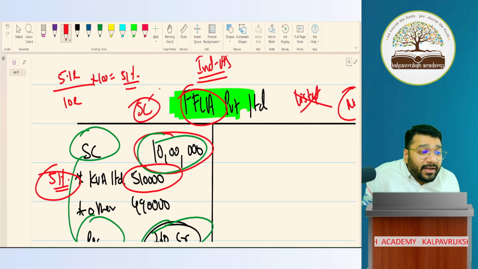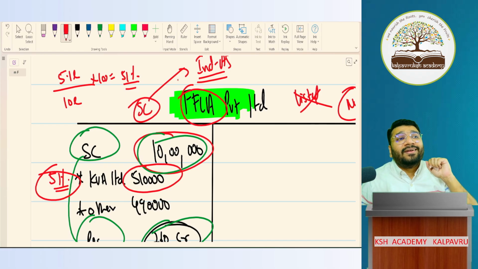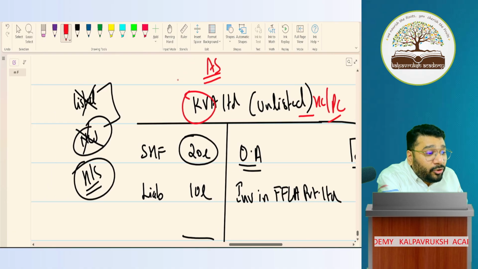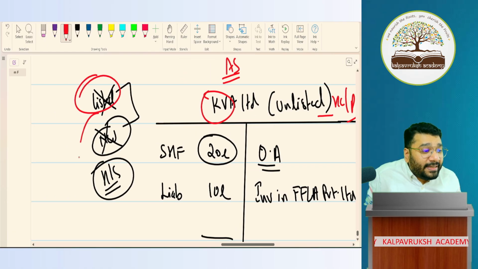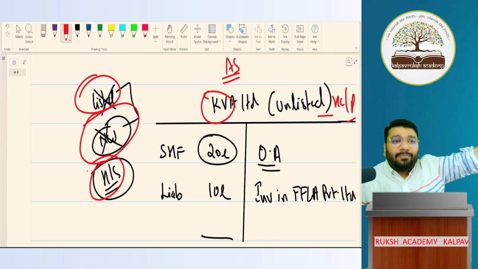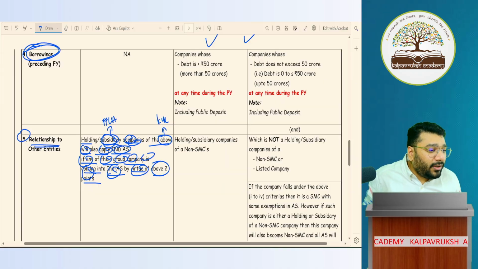Now, subsidiaries applying Ind AS. If subsidiaries are applying Ind AS, then the holding will also apply Ind AS. Even though you are not eligible as per the first two criteria, since your subsidiary company has Ind AS applicability, you as a holding company also have to apply Ind AS. Got it? Not got it?